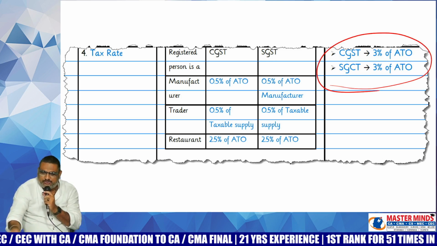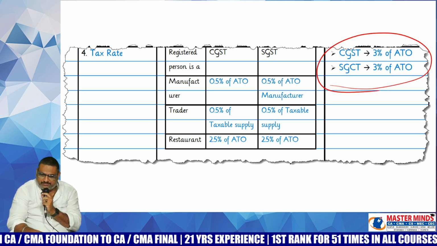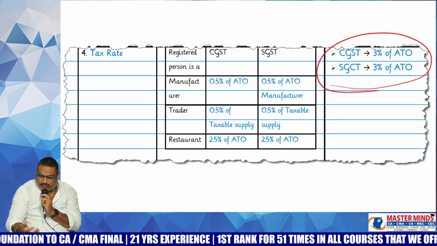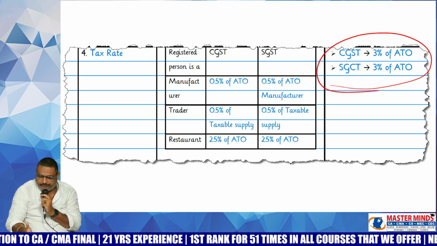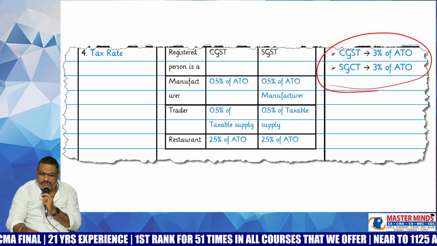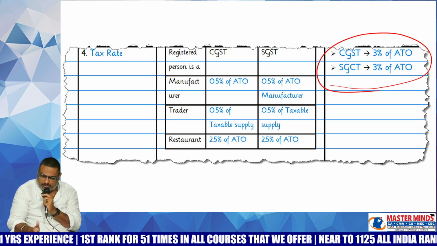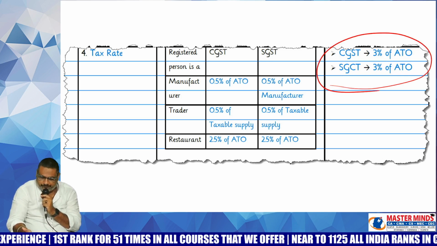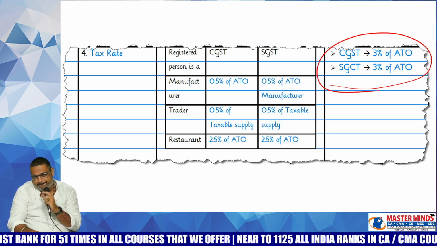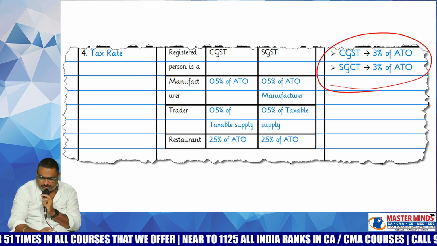Why is ice cream a notified good? We discussed that at that point also, ma. The major raw material required to make ice cream is milk, which is agro-based. That's why there is exemption; if it was brought within the scope of GST, the government would not get much revenue. That's why ice cream was included as a notified good and excluded as a composition good.